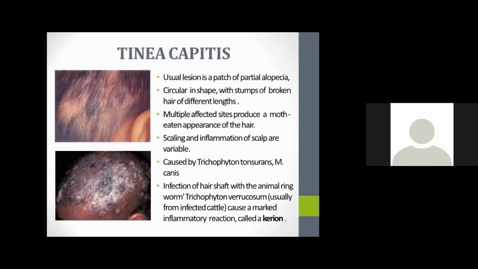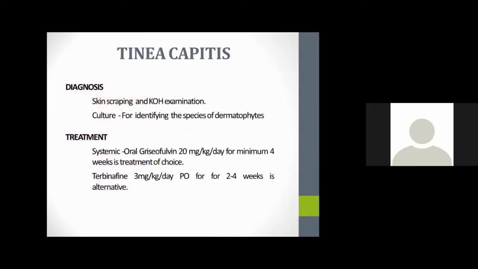Another condition is tinea capitis. The usual lesion resembles partial alopecia. It will be circular in shape, with stumps of broken hair of different lengths. Scaling and inflammation of the scalp are variable. Tinea capitis is diagnosed by skin scraping and KOH examination, and culture also helps in identifying the species of dermatophytes.